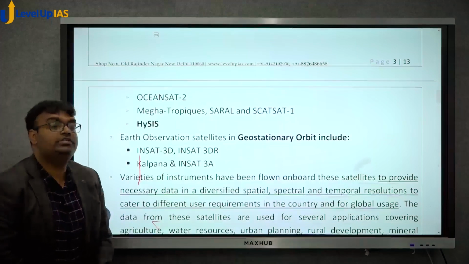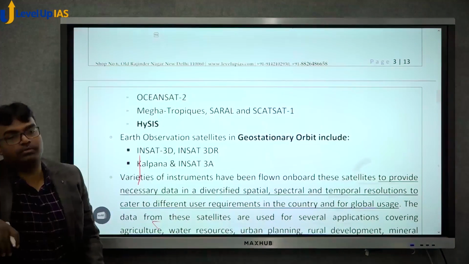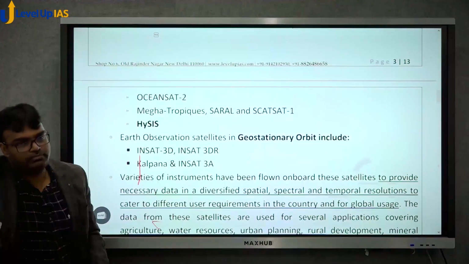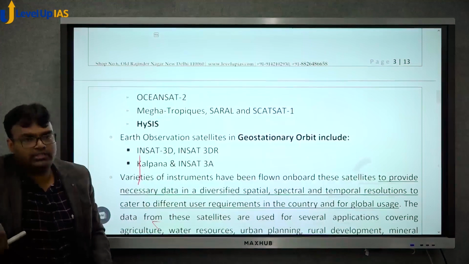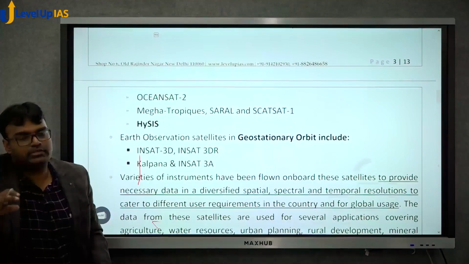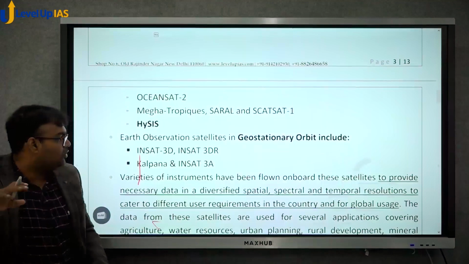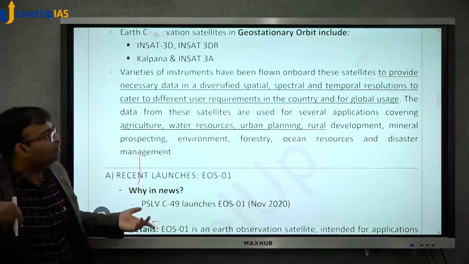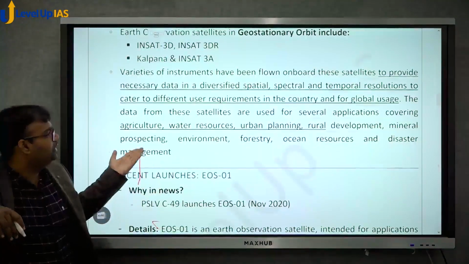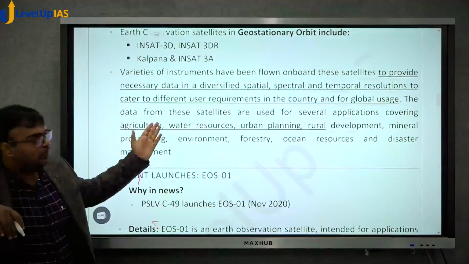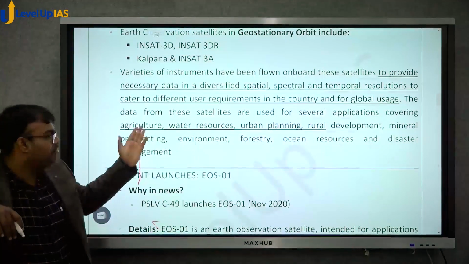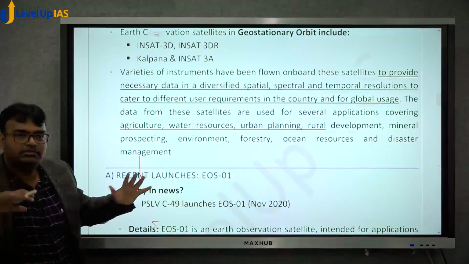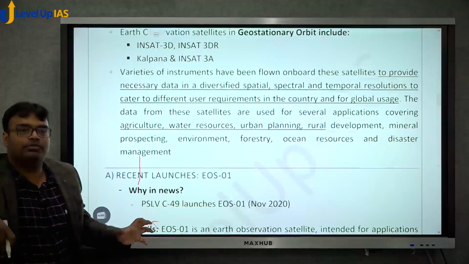Sometimes Earth observation satellites are also placed in geostationary orbit. So some INSAT series satellites can also be used for Earth observation purposes. The INSAT series and GSAT series are generally for communication, but some of them can be used for Earth observation also. Now, what are the applications? All applications are possible: agriculture, water resources, urban planning, rural development, mineral prospecting, environment, forestry, ocean resources, disaster management, all those things. These are very broad.